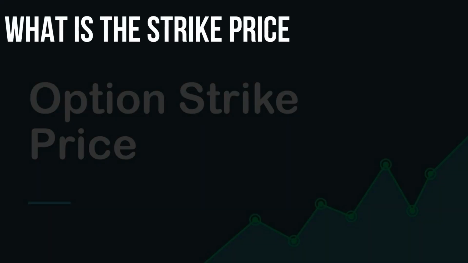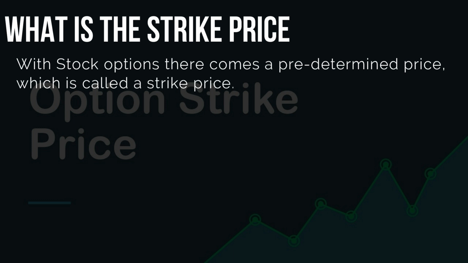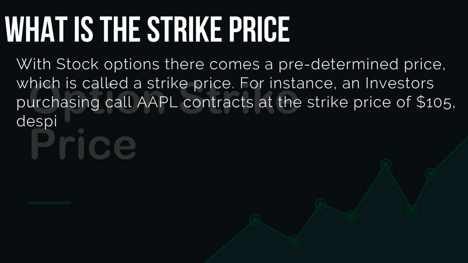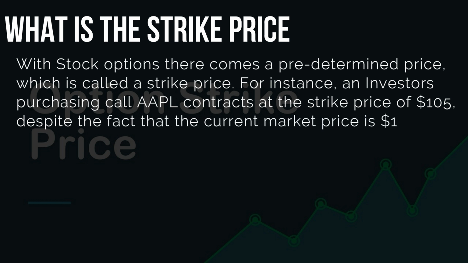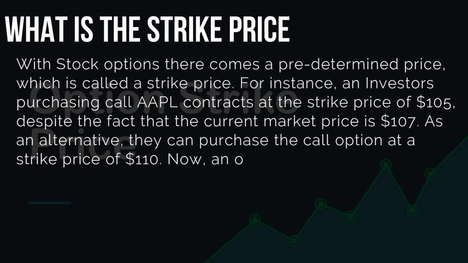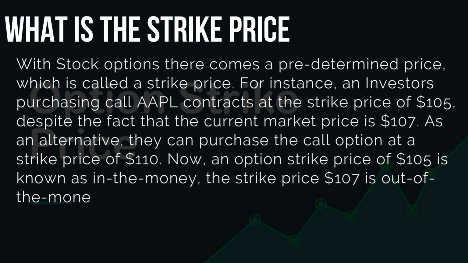What is the strike price? With stock options there comes a predetermined price, which is called a strike price. For instance, an investor is purchasing call AAPL contracts at the strike price of $105, despite the fact that the current market price is $107. As an alternative, they can purchase the call option at a strike price of $110.